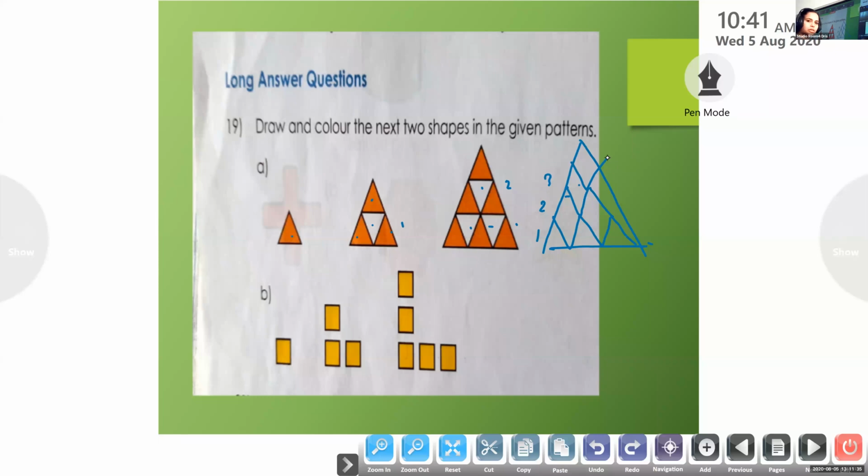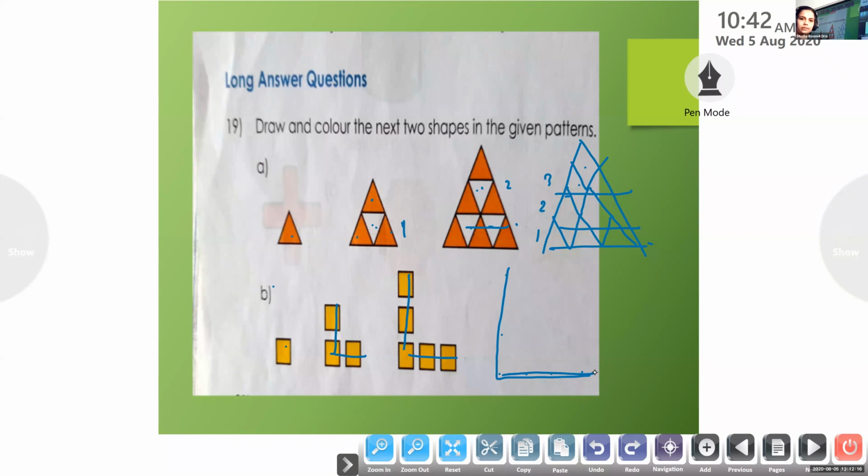Okay, I will send the notes. You have to observe the pattern only now. Here we have only 1 row of white. Here we have 1 and 2 rows. In the next one, we have 1, 2, and 3 rows of white triangle inside. Observe the pattern. Same question number B. Look here, we have only 1. Here we have 1, 2, that is like an L. Here 1, 2, 3. In the next one, we will have 1, 2, 3, 4, so it will be like a big L. Here also 4, here also 4.